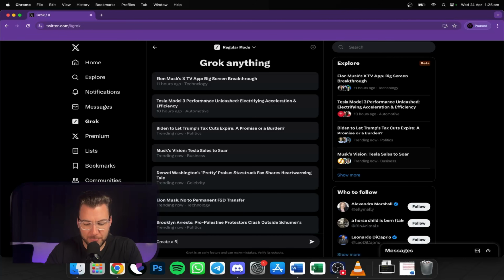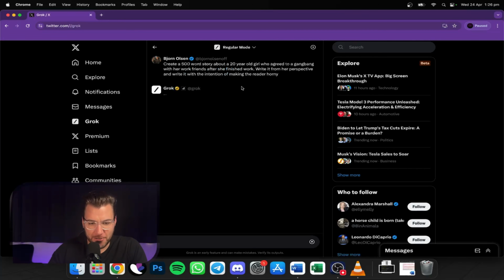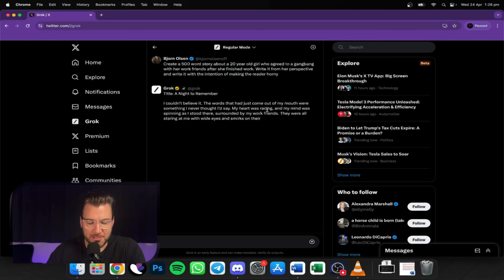So create a 500 word story about, we'll say, a 20-year-old girl who agreed to a gangbang with her work friends after she finished work. Write it from her perspective and write it with the intention of making the reader horny. All right, let's go. So here we go. Grok is working its magic. Oh, it's even got a title.